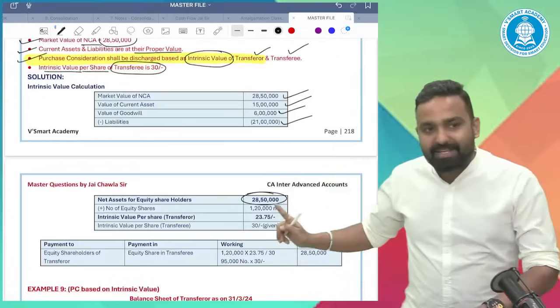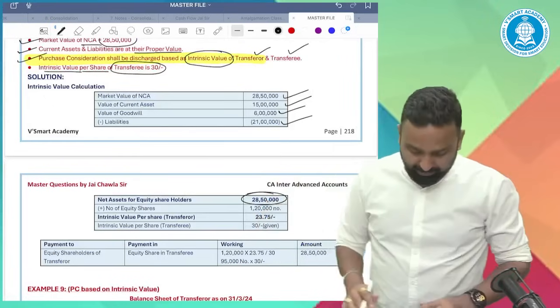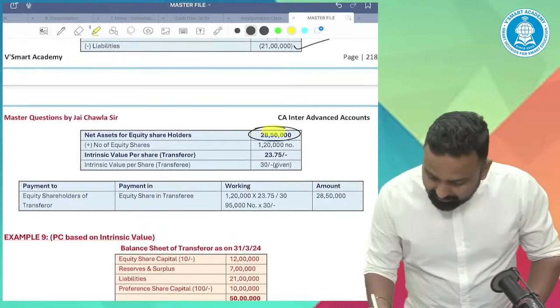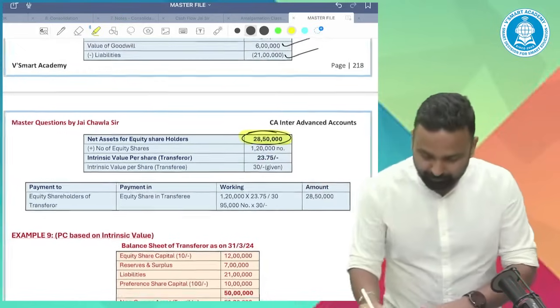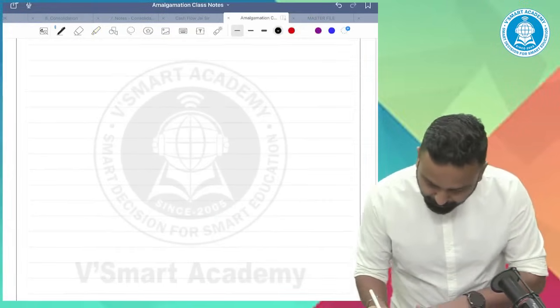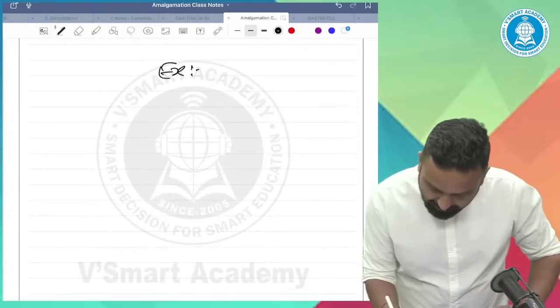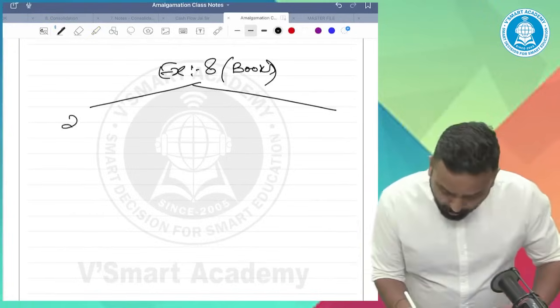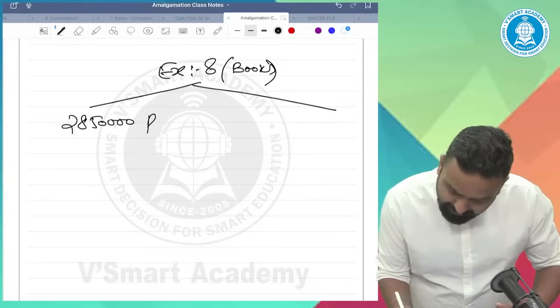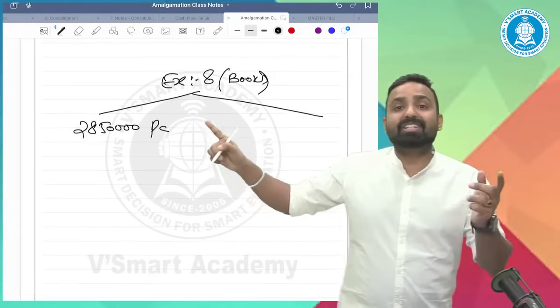Now I will discuss this in two ways. Either this is the PC, 28 lakh 50,000, so what I will do? See example 8 in the book. Now, how will I discharge this PC?